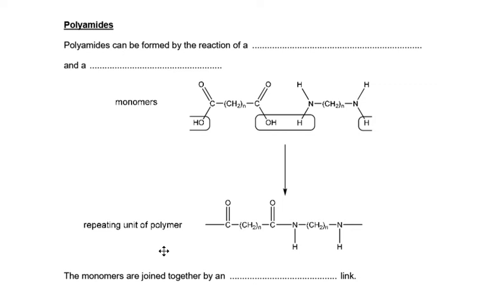In this video we're going to move on from polyesters and have a look at polyamides. So polyamides are repeating amide groups, and again from your carboxylic acids study you should remember about amides and how to form an amide. So amides themselves come from the reaction of amines with carboxylic acids or with acyl chlorides. So polyamides, similar to polyesters, are going to come from the reaction of a dicarboxylic acid.